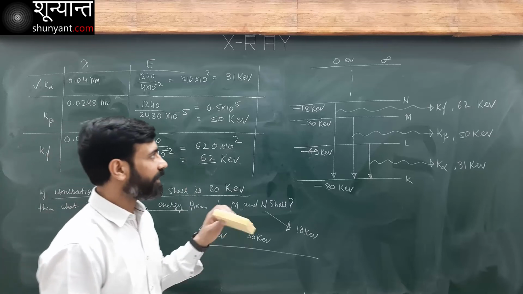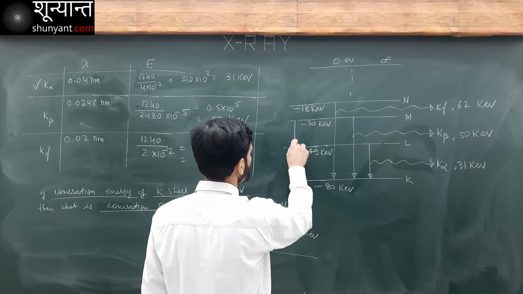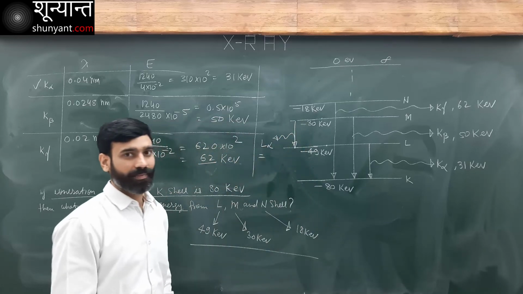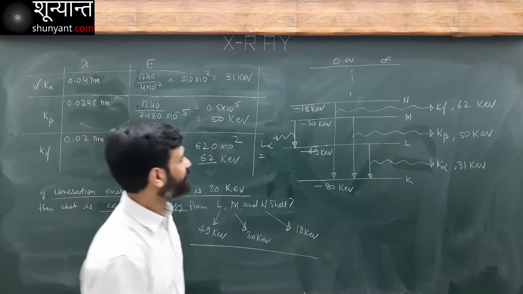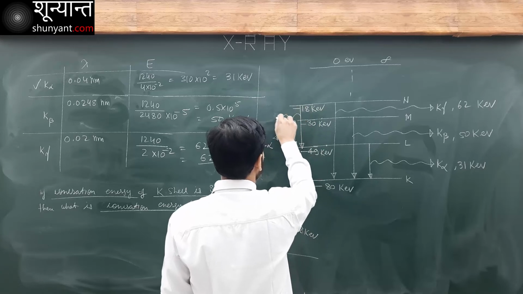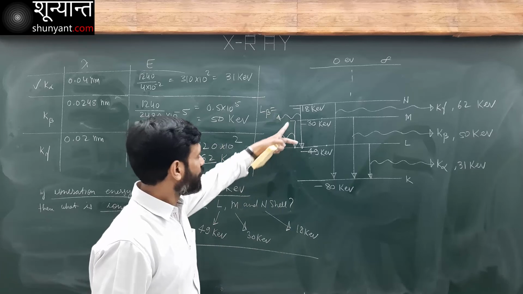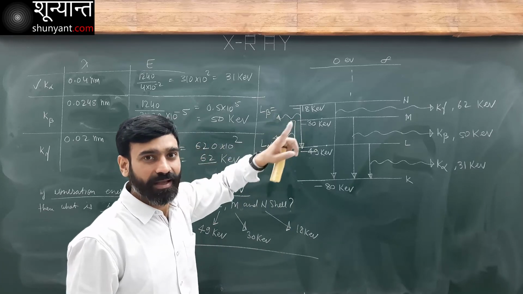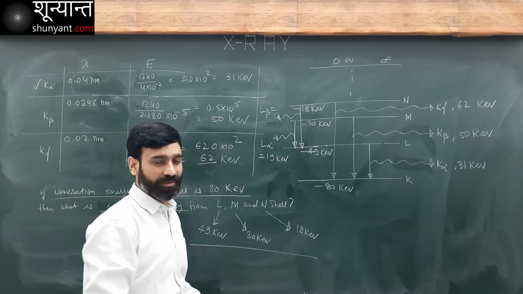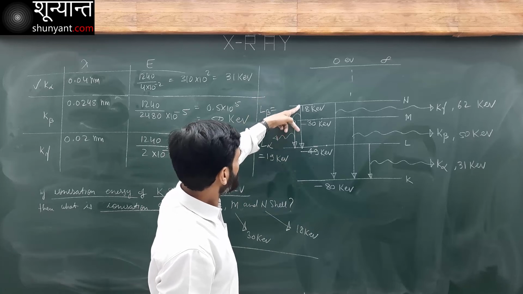And if I ask you, what will be the energy of L alpha photon? What will be the energy of L beta photon? This is L beta photon. What will be the energy of L alpha? Equal to this difference. What is the difference? 19 kiloelectron volt. It's so obvious, there is no need to solve it. What is the energy of L beta?